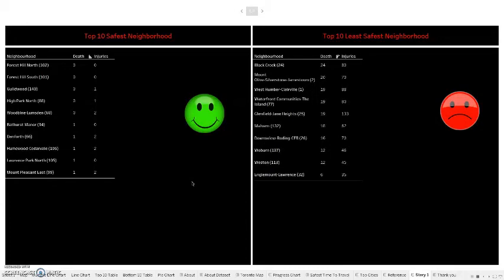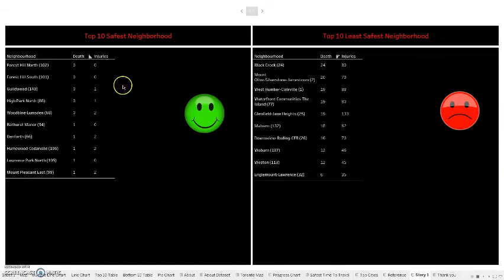So now, based on the data we had, we have calculated the neighborhoods which are the safest to live in and which are the least safe. Here we have used tables to get a clearer view of the number of deaths and injuries that happened in the Toronto region. We have used filters on the data and calculated the top 10 neighborhoods which are safest to live in, and the bottom 10 which are not safe.